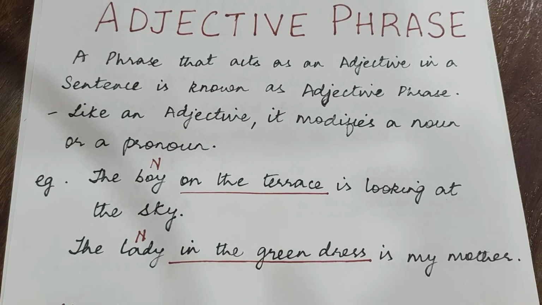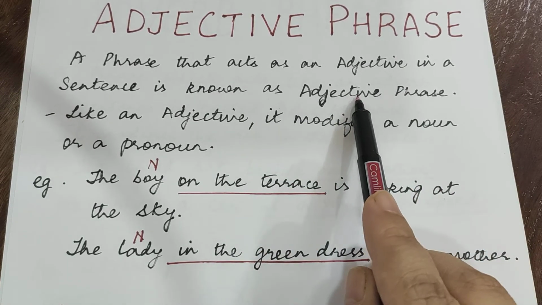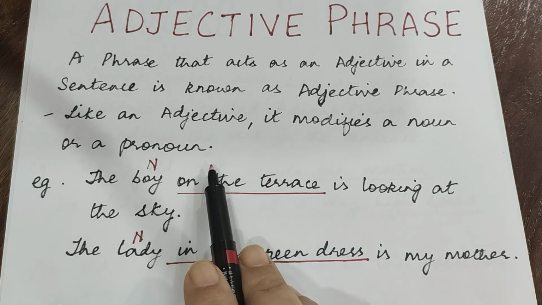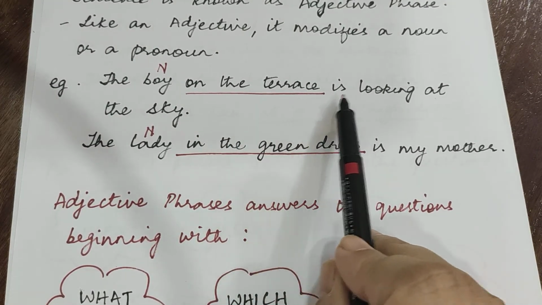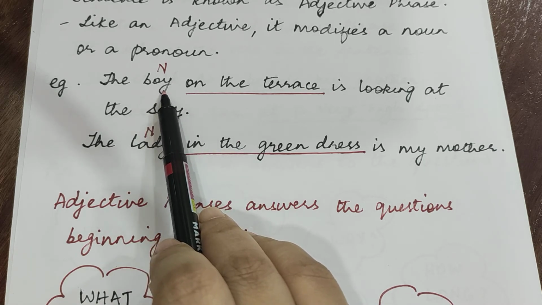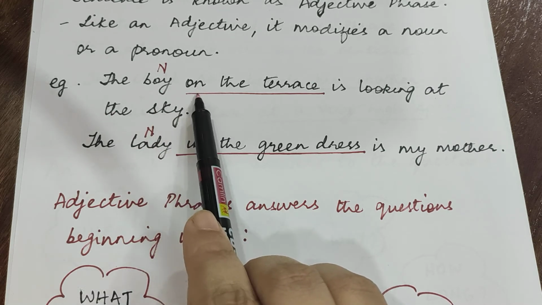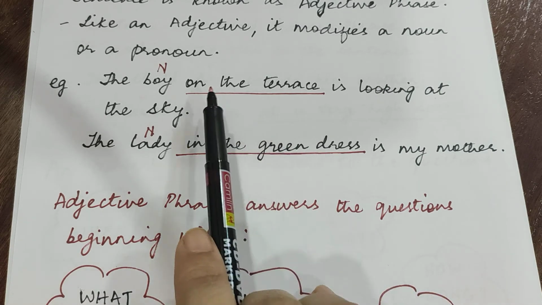Moving on to adjective phrases. A phrase that acts as an adjective in a sentence is known as an adjective phrase. What is an adjective? An adjective will describe the noun. So like an adjective, it modifies a noun or a pronoun. For example, the boy on the terrace is looking at the sky. What is the noun over here? The boy. What are the words that are describing where the boy is? On the terrace. And notice that the adjective phrase starts with a preposition.